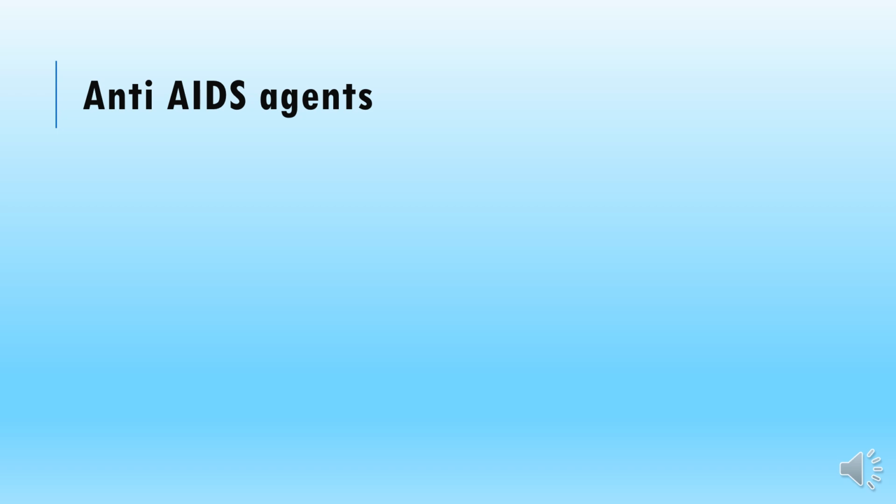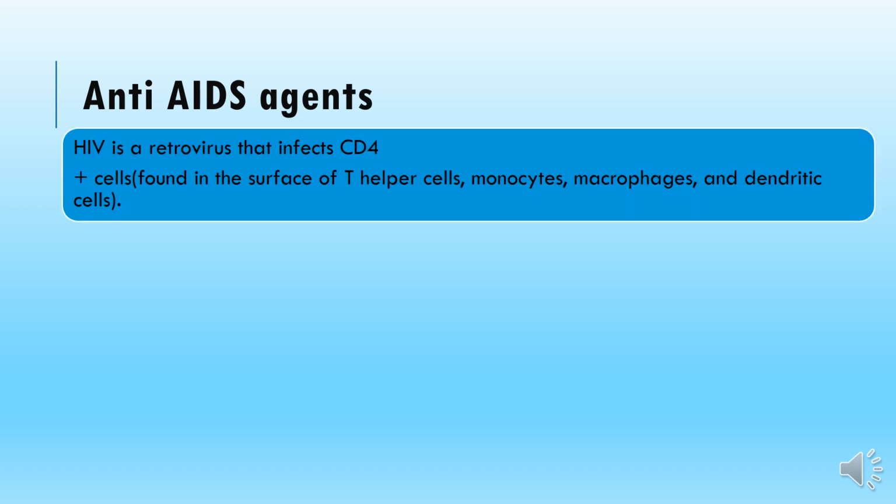So the next topic we have is the anti-AIDS agents, or you can say the agents used to treat acquired immunodeficiency syndrome that is caused by the HIV virus, or human immunodeficiency virus. In the classification, HIV is a retrovirus, among the viruses that basically infect CD4 cells.